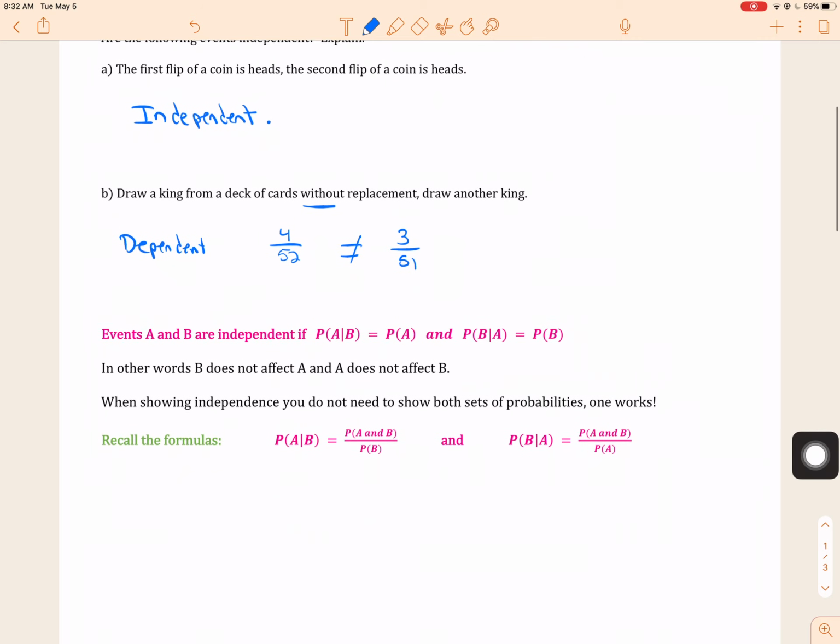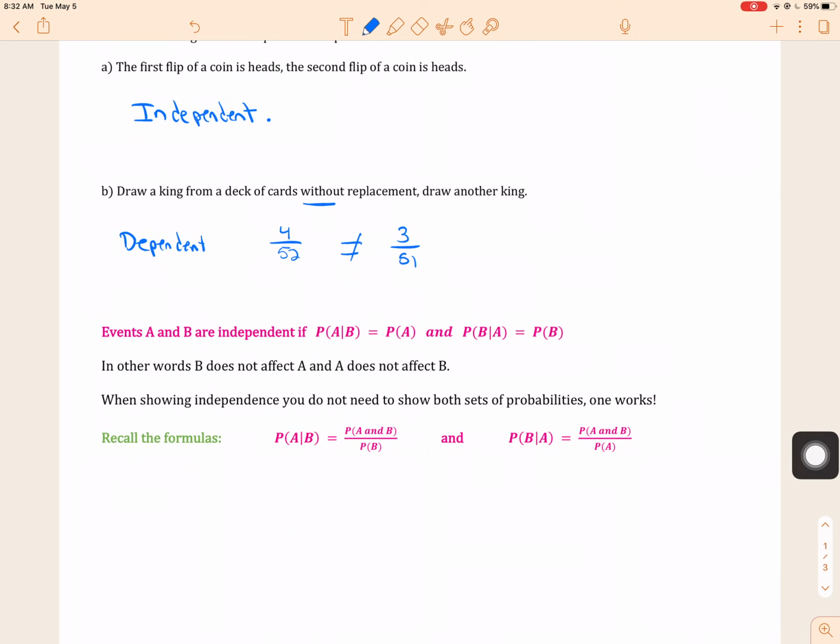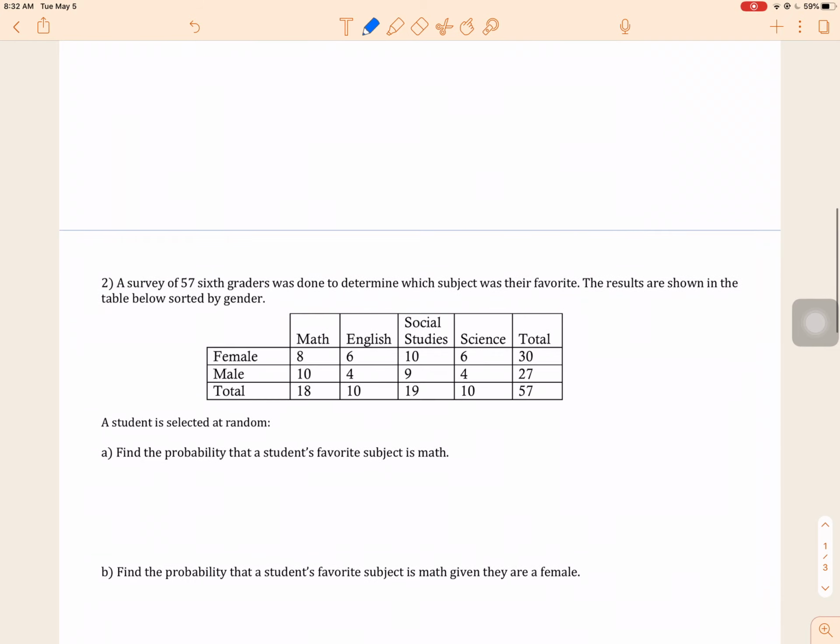Now, when showing independence in a formula, there are a few ways to do this, which you'll learn in stats one day. One common way is you just have to show that one of these is true. You have to show that the probability of A given B equals the probability of A and B over the probability of B. Or you could also just show this. So let's take a look.